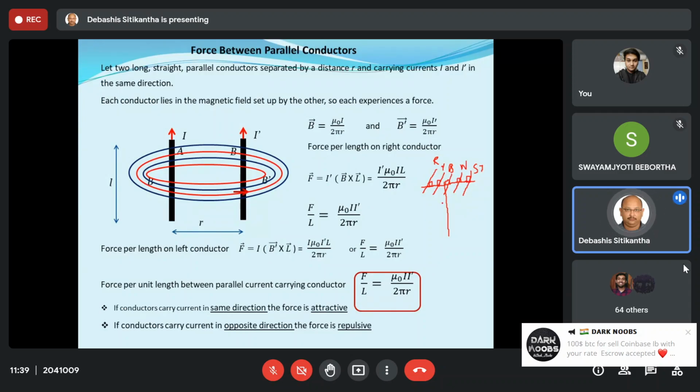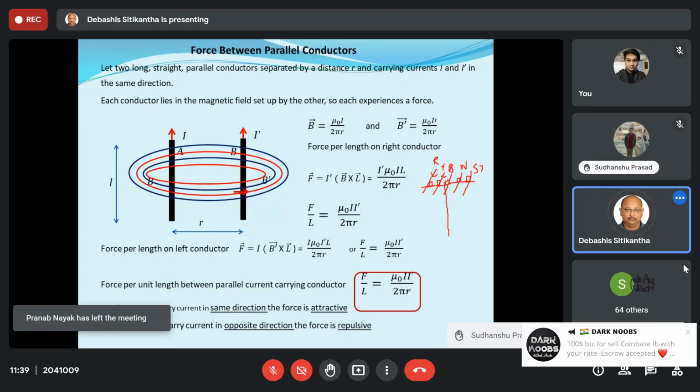And believe me, in between these conductors, when all of them are carrying some current, there is some force of repulsion or attraction among them. Now we'll try to see under what condition there will be some force between the conductors, why there will be some force, and whether that force will be attractive in nature or repulsive in nature. So we'll talk about that.